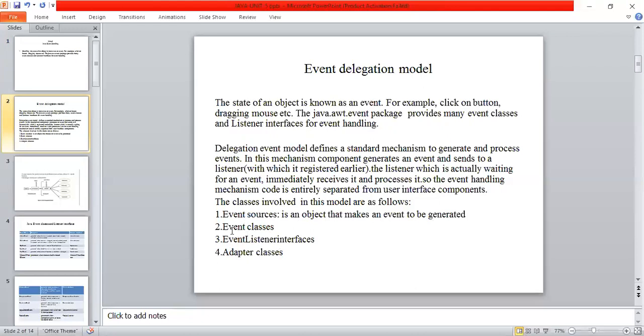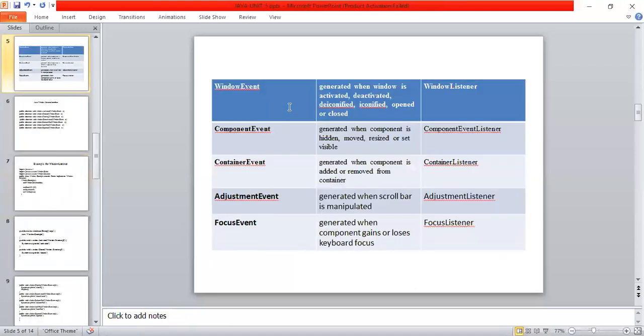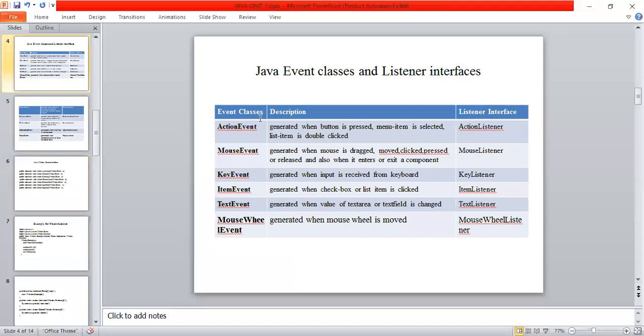First, I'm explaining about event classes and event listener interfaces. These are a few event classes and listener interfaces. Here I have an event called ActionEvent, and its listener interface is called ActionListener. Whenever you select a menu item or select an item from a list, the ActionEvent class is used, then the ActionListener interface is called, and it executes this particular event.